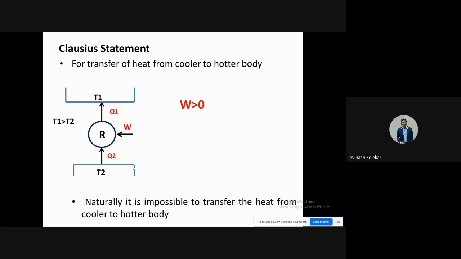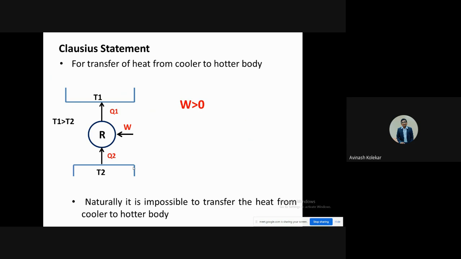Now see, the Clausius statement and the Kelvin-Planck statement both seem to be very different, but both are equivalent to each other. Means if you say that the Kelvin-Planck statement is wrong, then you have to remember that the Clausius statement should also be wrong, because we have proved the equivalence of the Clausius and Kelvin-Planck statements. So you should accept both statements simultaneously. You can't accept one statement and say that the other is wrong. If you say one is wrong, then the other is also wrong. And if you say both are correct, then it is okay.